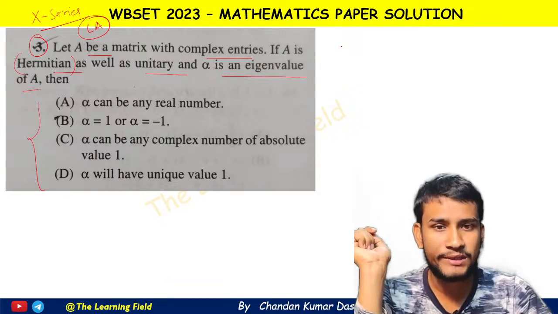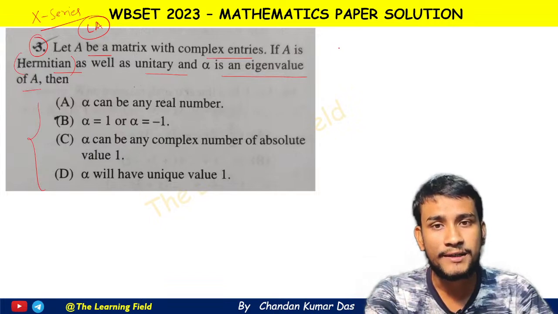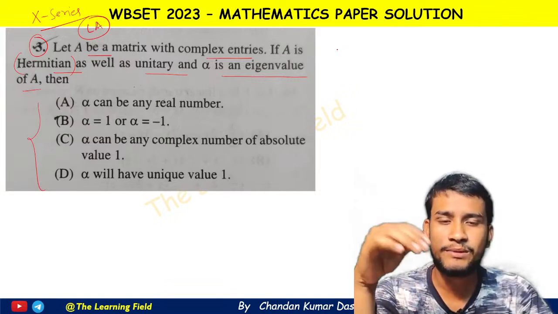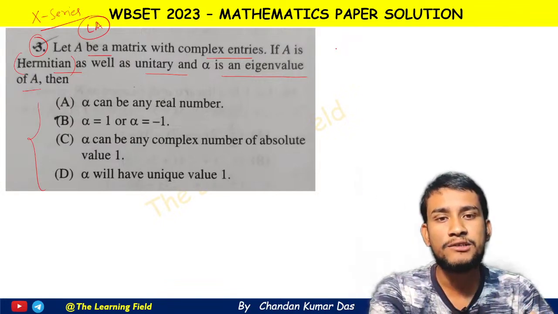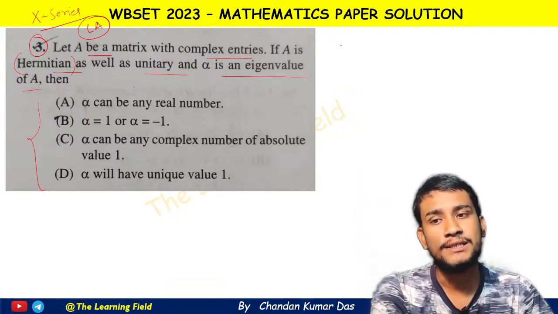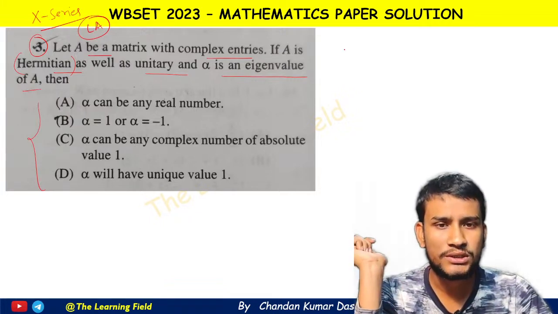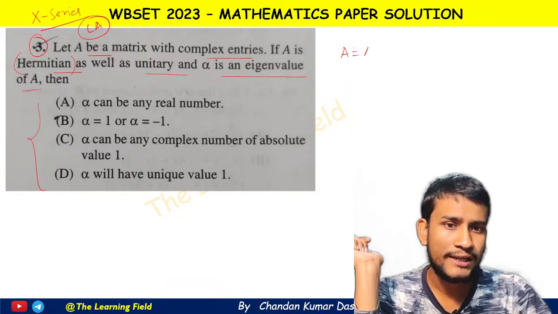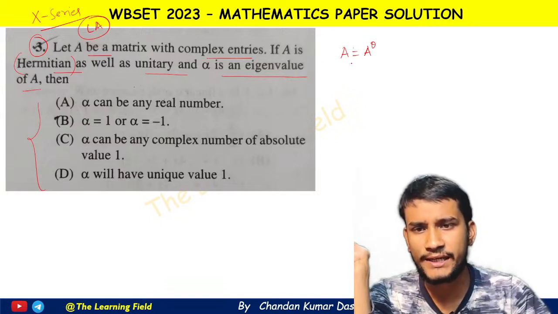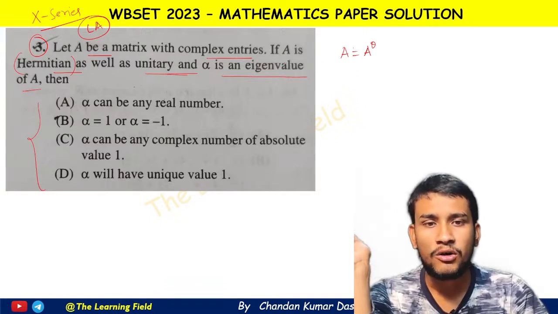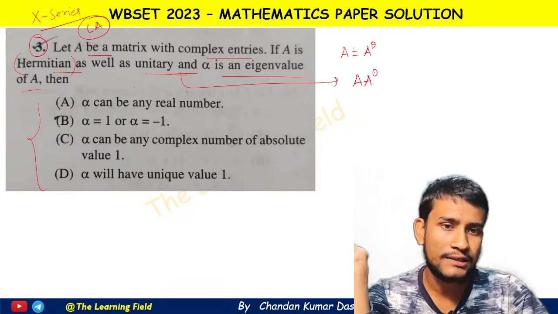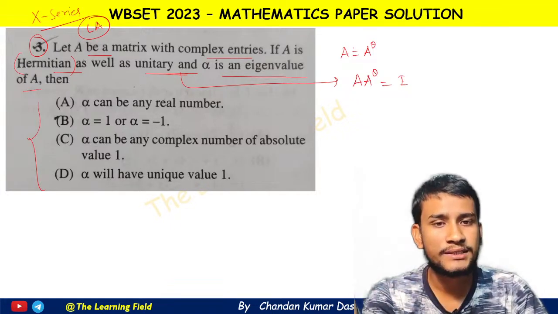Hermitian matrix means what? Hermitian and symmetric matrices are basically the same: we say a matrix is symmetric in the real field, and if the elements of the matrix are from the complex field, then we say it is a Hermitian matrix. So Hermitian means A equals A dagger, or A theta, and unitary means A theta A equals I. These two relations are given in the question.